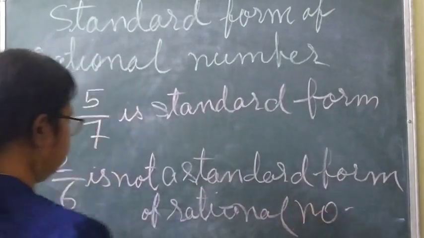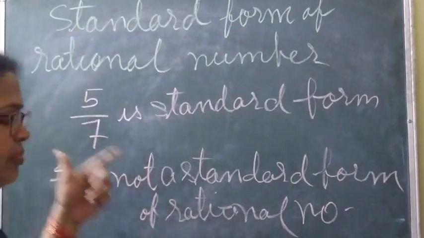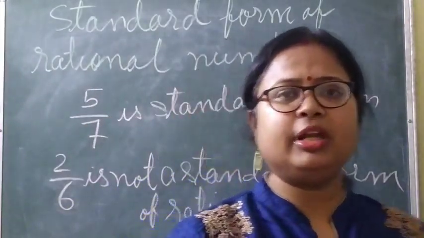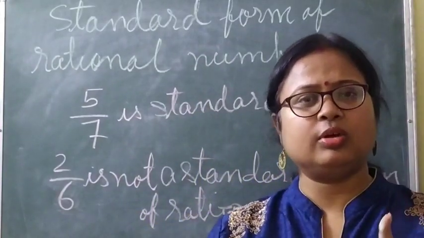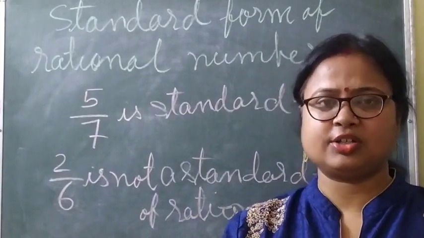Standard form of rational number means when the numerator and denominator have only 1 as a common factor, then it is called the standard form of a rational number.